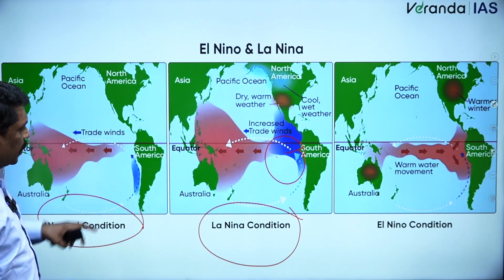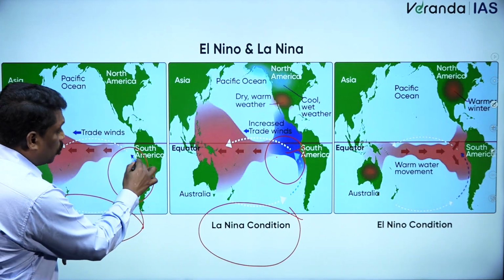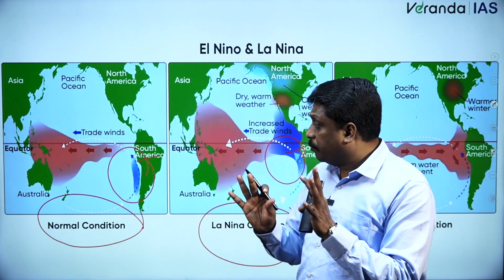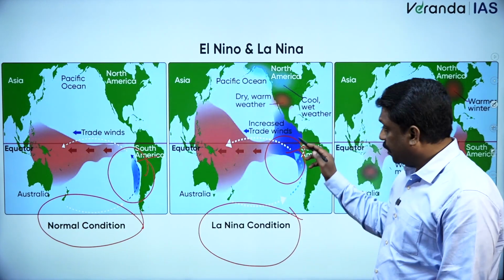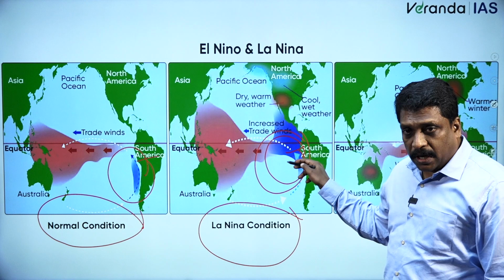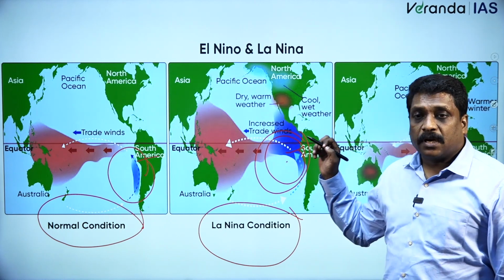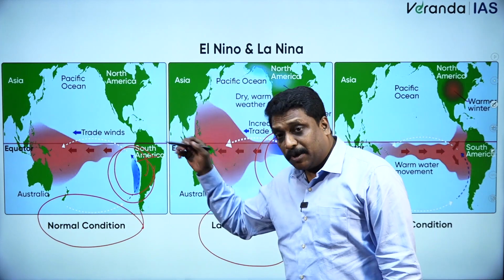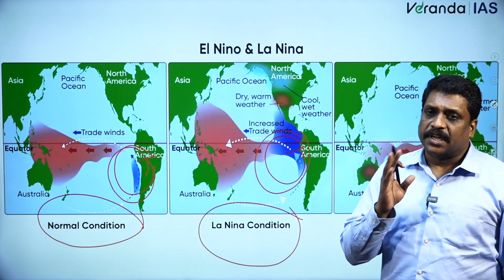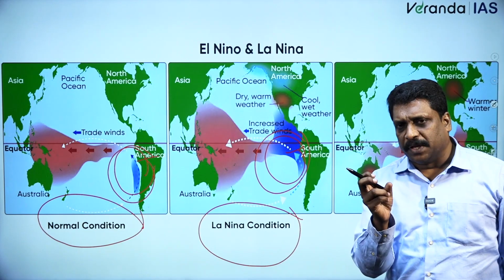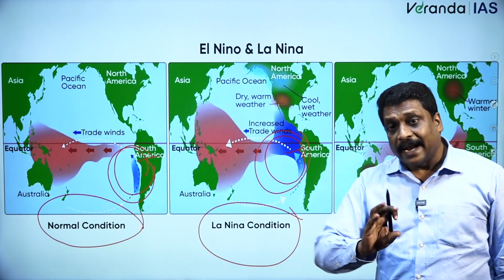Whereas in the normal condition, I may not have that much cold temperature. That is the major difference. I repeat, in La Nina the cold condition along the South American coastline will be very intense. In the normal condition, I will not have that much intensity. That's the small difference between La Nina and the normal condition.